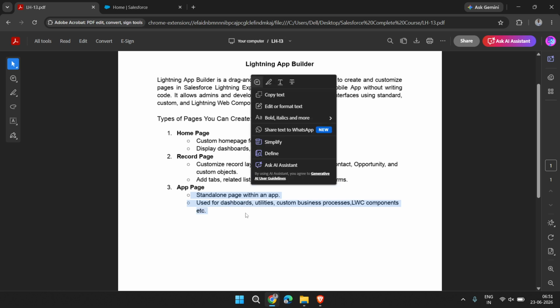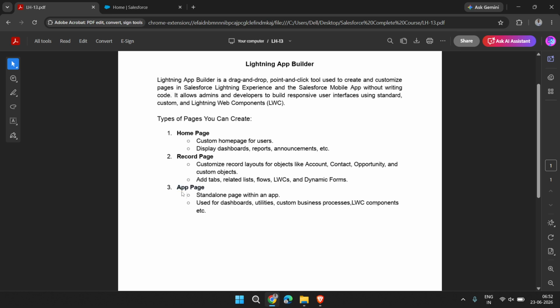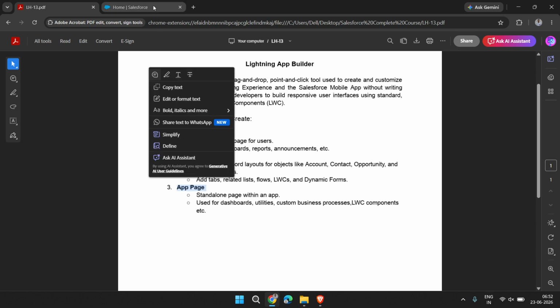On app pages we can add LWC components, Aura components or dashboards, whatever we want to show. It is also visible on a tab.